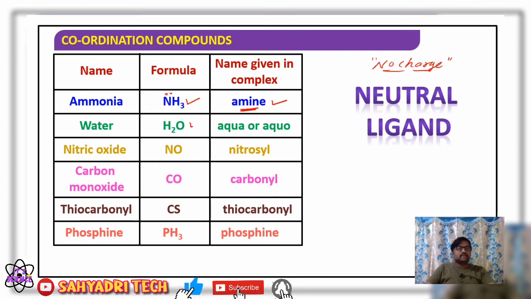Water also acts as a ligand, as oxygen carries lone pairs of electrons. If water acts as a ligand, how is it named? Aqua or aquo. Nitric oxide NO, nitrosyl. Carbon monoxide also acts as a ligand, carbonyl. Thiocarbonyl CS. PH3 also acts as a ligand, named phosphine. So neutral ligands: ammonia, ammine; water, aqua; nitric oxide, nitrosyl; carbon monoxide, carbonyl; CS, thiocarbonyl; PH3, phosphine in the complex.